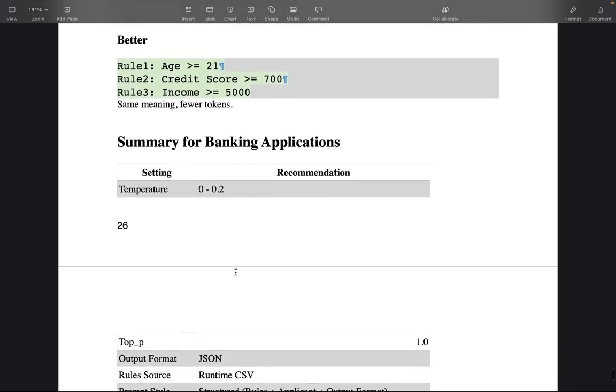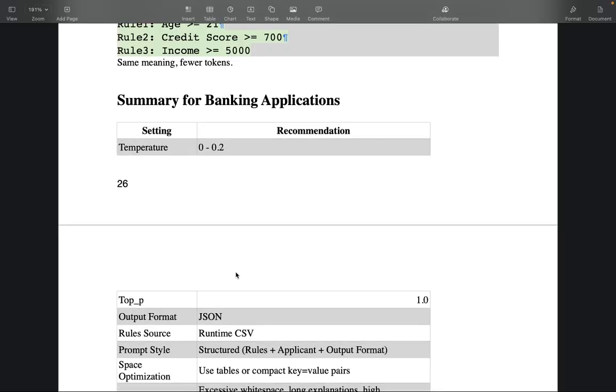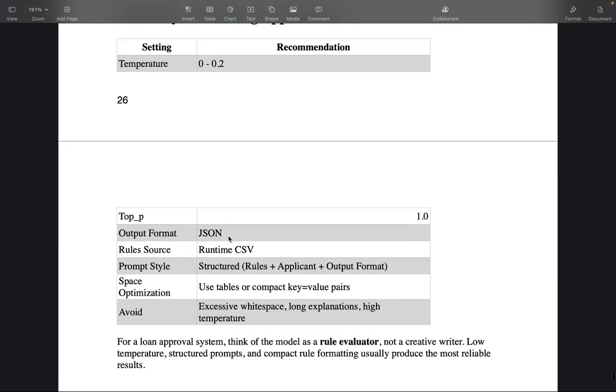So, the summary for the banking applications that we have been using: temperature 0 to 0.2, top P parameter kept at 1, output format use JSON, and rules, instead of mentioning them in the prompt, keep them in the runtime CSV. Prompt style structured: first rules, with examples, like rules, applicant, output format.